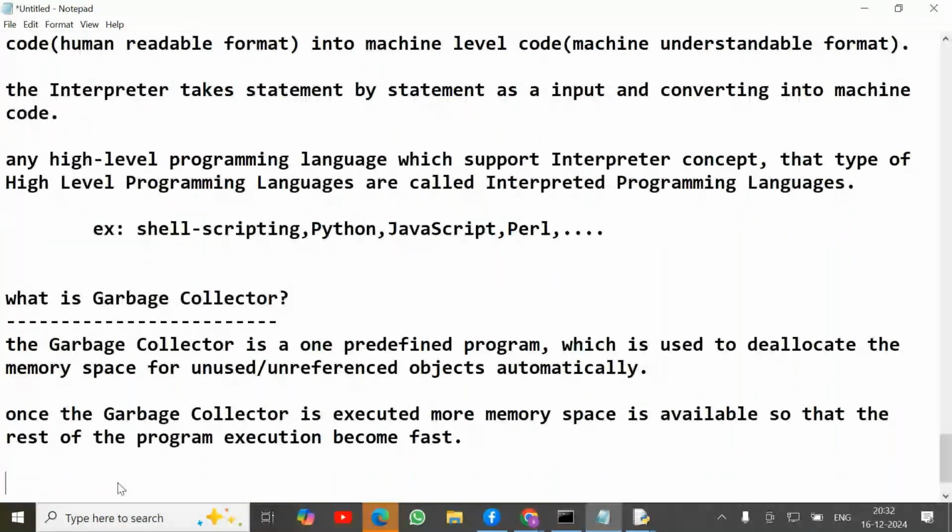Once the garbage collector is executed, more memory space is available so that the rest of the program execution becomes fast.